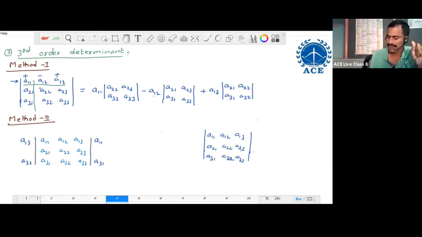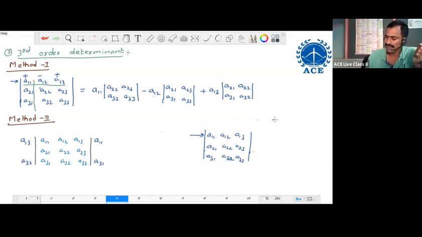According to method 1, first we choose any one row or any column, and then we expand along that row or column only. In general, we choose the first row. Now here we have chosen the first row. After choosing the first row, we should write the place sign of each element just above the element.